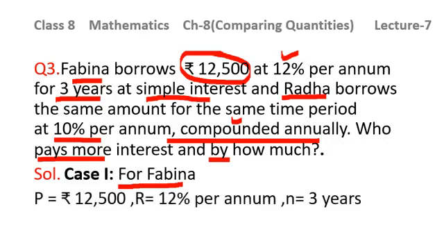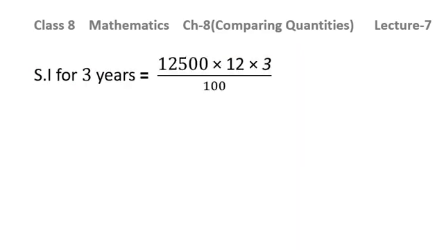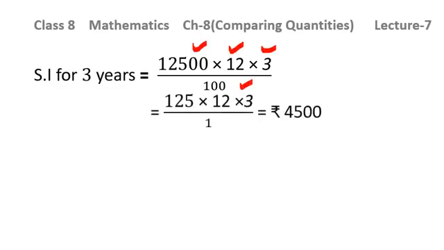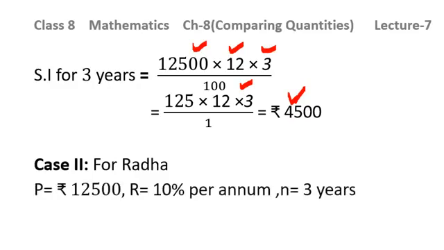Principal I have written 12,500, rate is 12% per annum, n is given to you as 3 years. So putting the values in the simple interest formula, P into R into T over 100, you will get the answer 4,500 as the simple interest paid by Fabina for 3 years. Now case 2 is for Radha. For Radha, the principal is again same, that is 12,500. Rate is 10% per annum. For Fabina, it was 12% per annum. Time is same, that is 3 years.